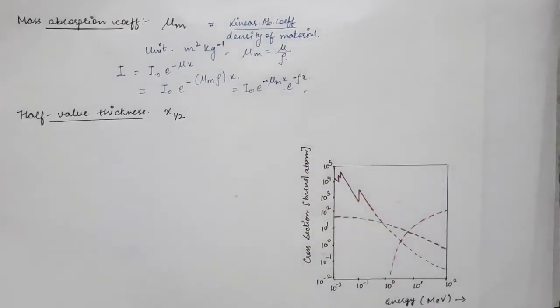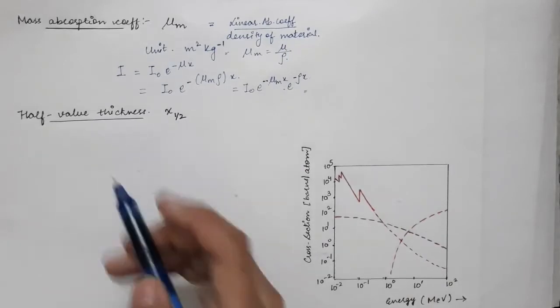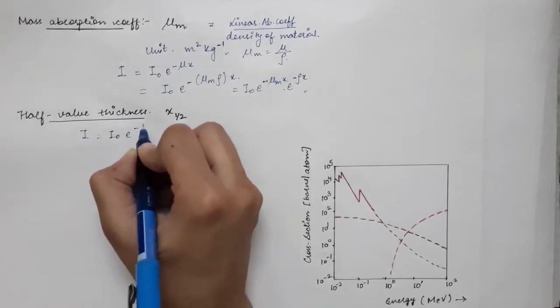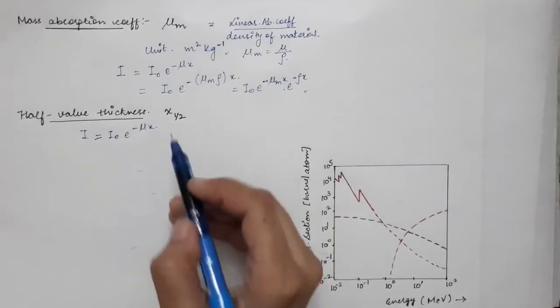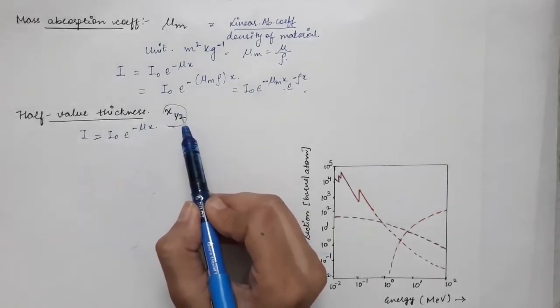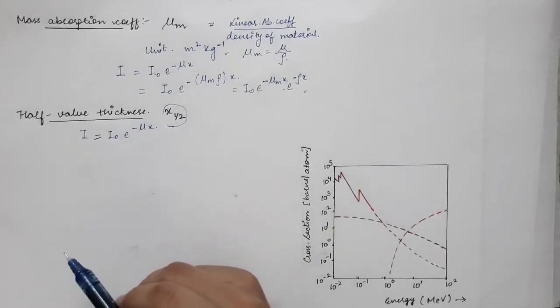And next we define the half value thickness. We define the half value thickness of the material, x half. So intensity is given by I0 into e power minus mu x. We define a thickness of the material at which the intensity of the gamma beam reduces to half of its original value.